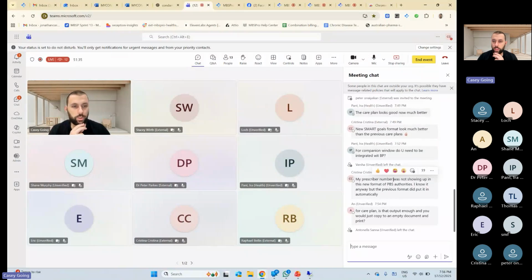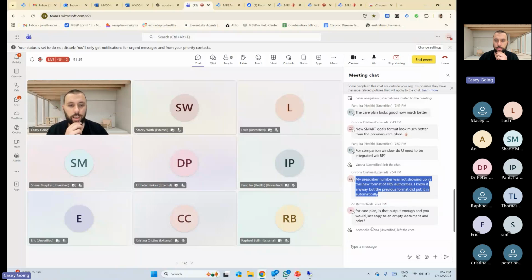My prescriber number was not showing up in this new format of PBS authorities. I know, anyway, but in the previous format, it did put it in. It did. Good thought, because it hasn't done that for me. So I'm going to feed that back to the developers, because it should just stay in there.